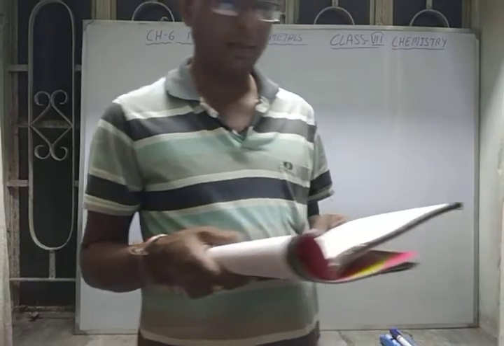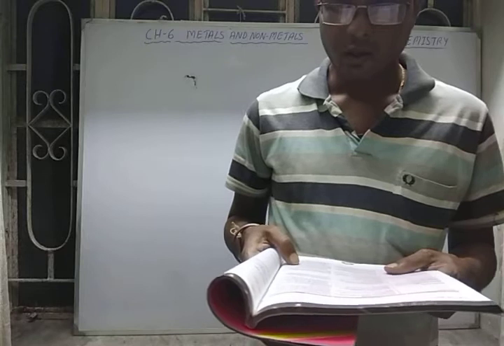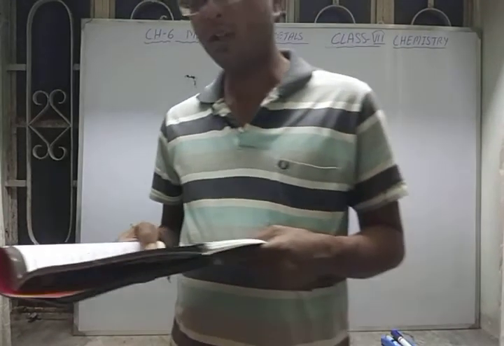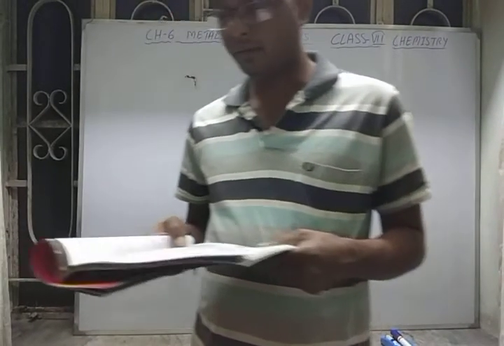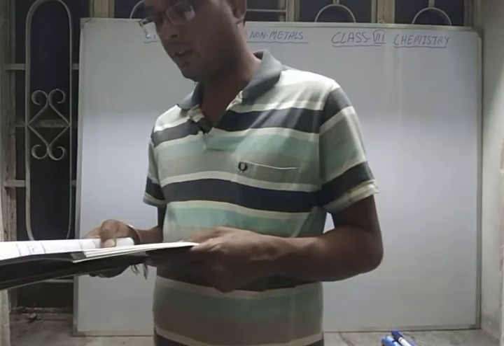Okay, now the uses of silver. Since it is a semi-precious metal, it is used for making jewelry. It is also used in making coins, statues and photography films, and also foils for sweet covering.